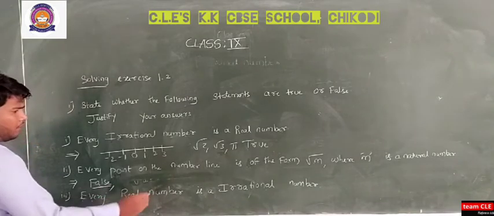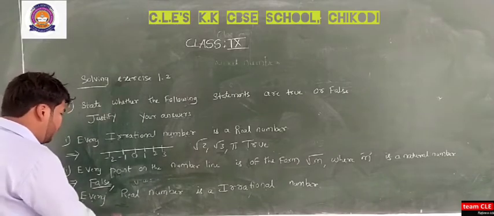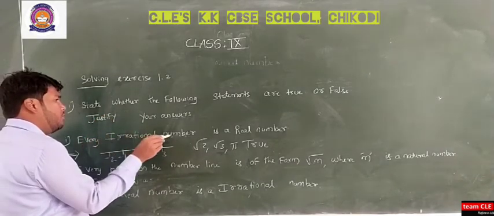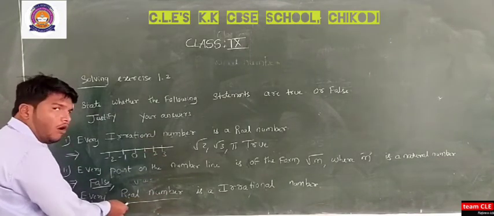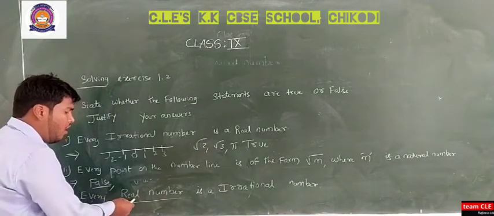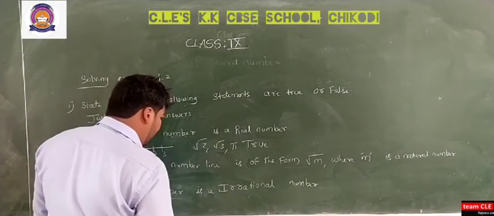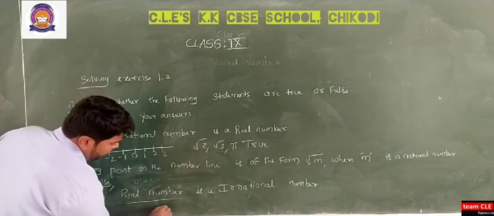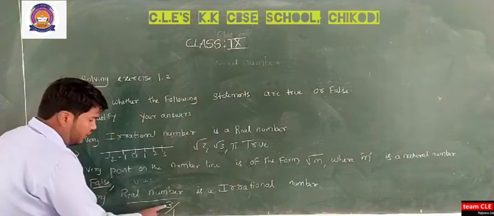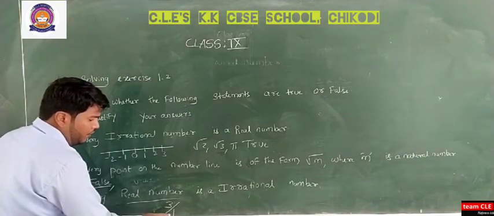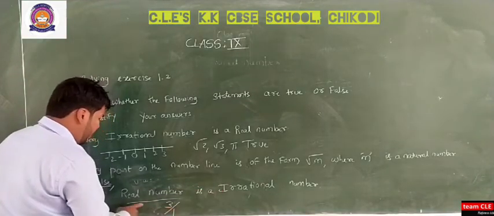Next: every real number is an irrational number. We know that every irrational number is a real number. The definition says the combination of rational numbers and irrational numbers on the number line is called real numbers. An irrational number cannot be expressed in the form p by q. If I choose the real number 3, it is 3 by 1, so 3 is an integer and can be expressed in the form p by q. But irrational numbers cannot be expressed in the form p by q. Hence it is false.